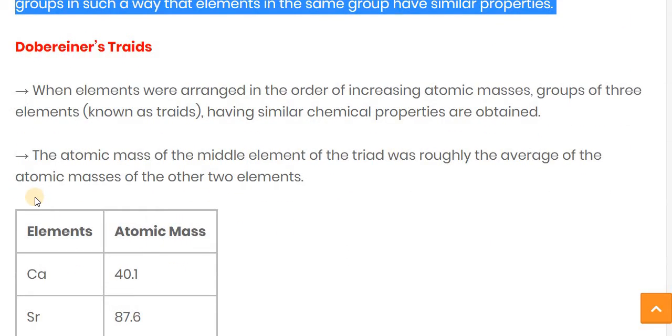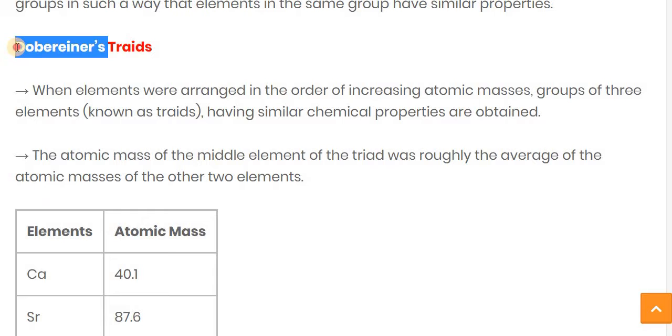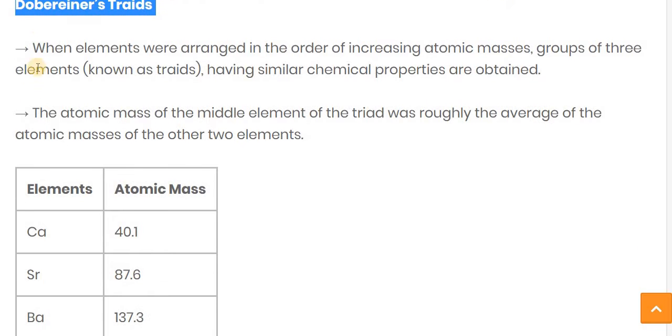Now let's see the first law of Dobereiner, which is also known as Dobereiner's triads. It is also important, and many times it is asked for 3 marks, so let's understand Dobereiner's triads well. What exactly are Dobereiner's triads?